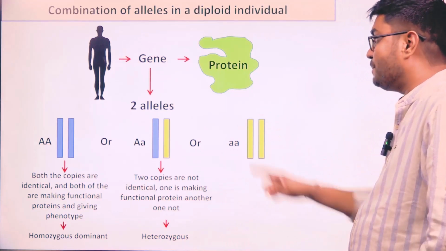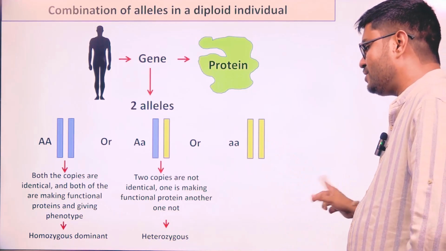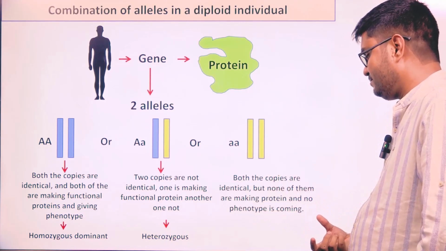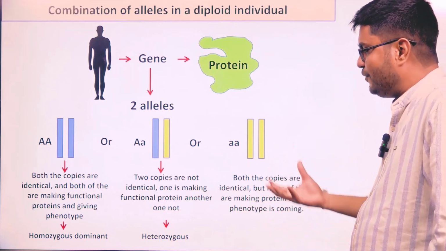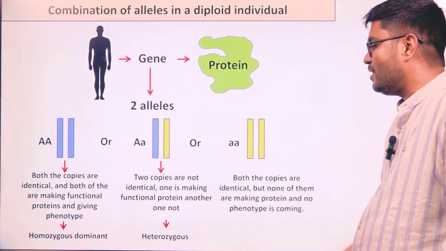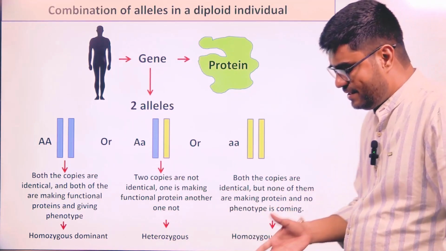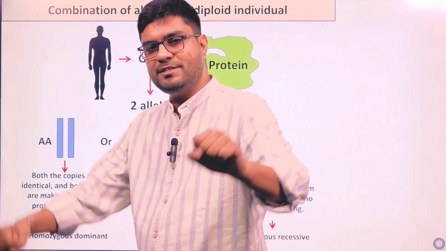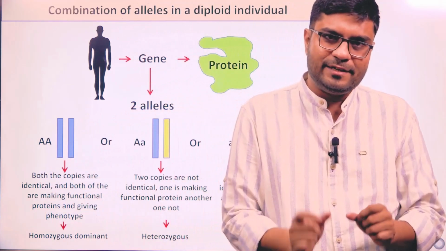Or the organism can have both the copies which are not giving us a protein, or we are not getting phenotype, but the copies are identical. Then we just write it as small a, and we call it as what? Homozygous recessive. Homozygous means DNA sequences for that particular gene should be what? Identical.